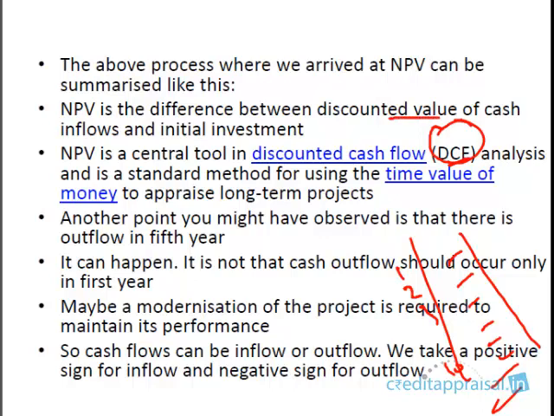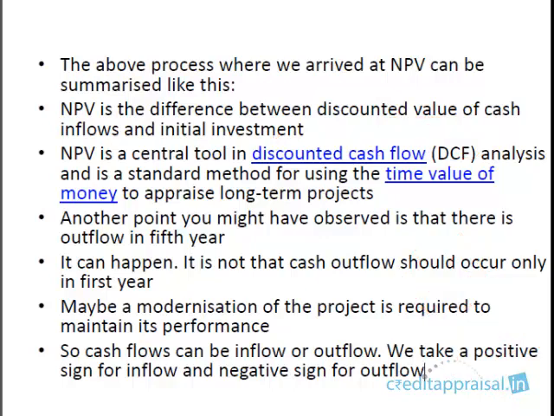Okay. So what is the NPV? NPV is the difference between the discounted value of cash inflows and the initial investment. As I already pointed out in this example which we considered, there was an outflow in the 5th year also. So this can happen. It's not that cash outflow should occur only in the first year. It can happen in remaining years also.